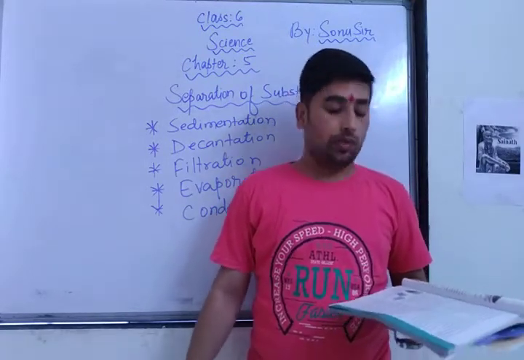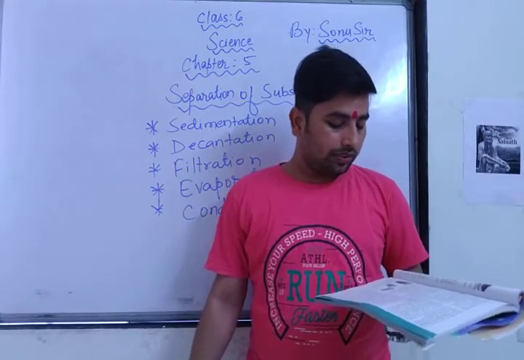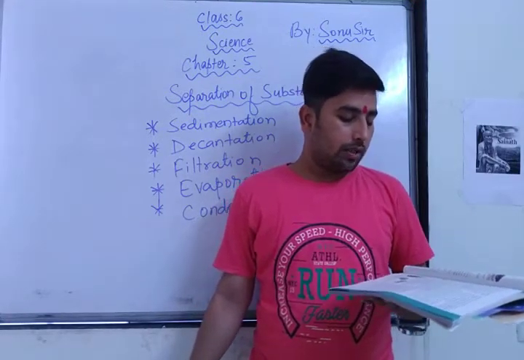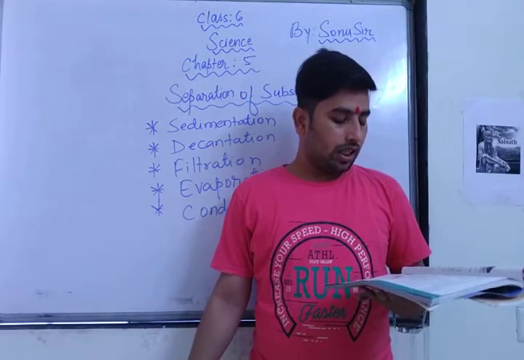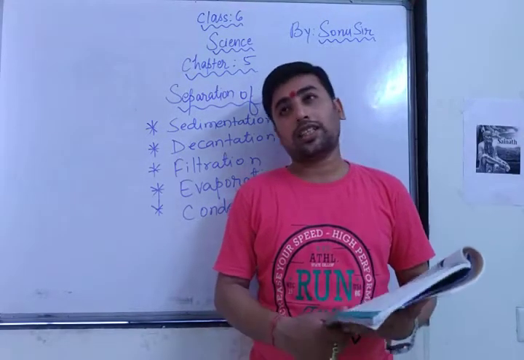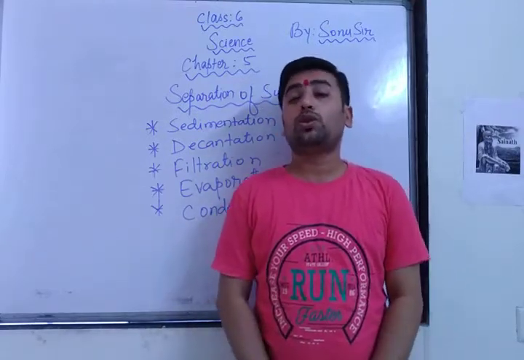Let us again consider a mixture of solid and liquid. Solid and liquid, tea leaves and tea. After preparing tea, what do you remove? Tea leaves? Try decantation. It helps a little bit, but do you still get a few leaves in your tea? Now pour the tea through a strainer.